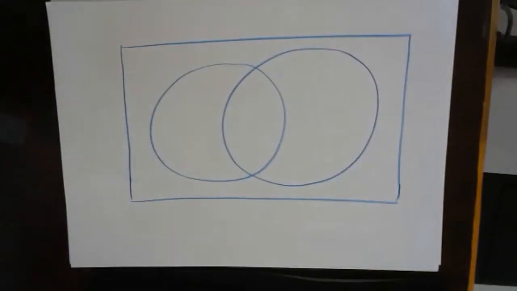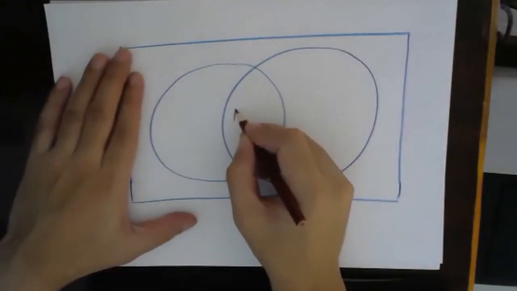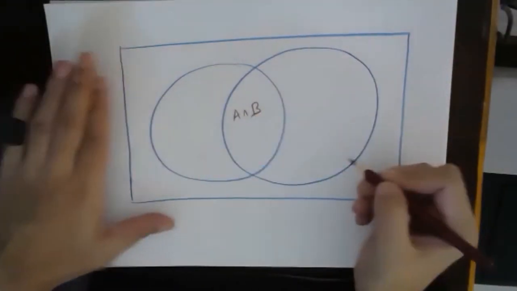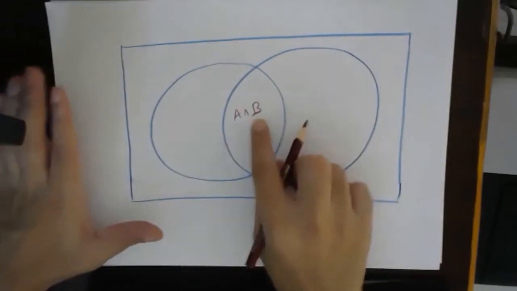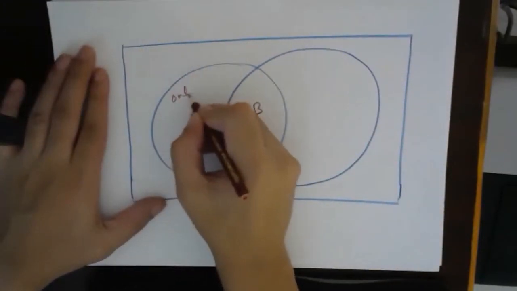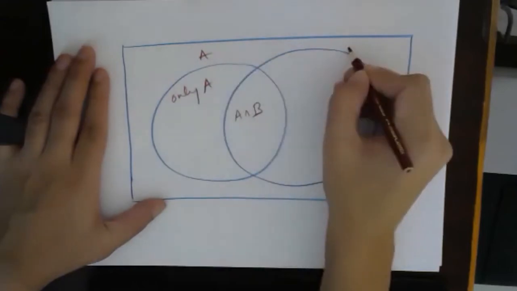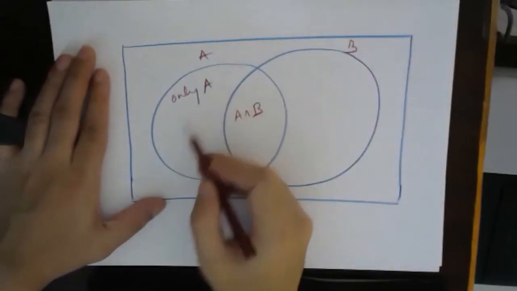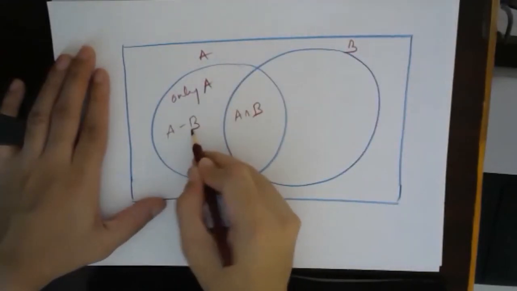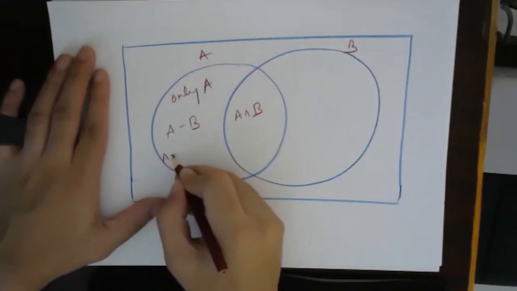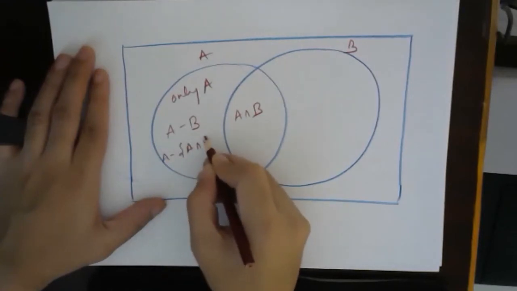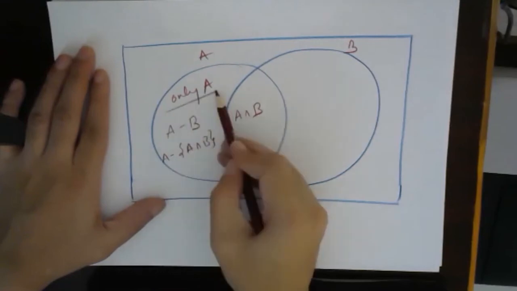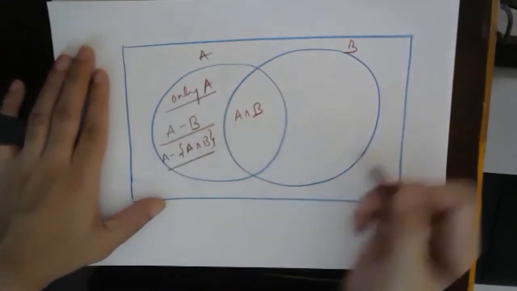Fine. So let's name the different regions. What is this part? This part is A intersection B. This part is only A, or A minus B, or A minus A intersection B.